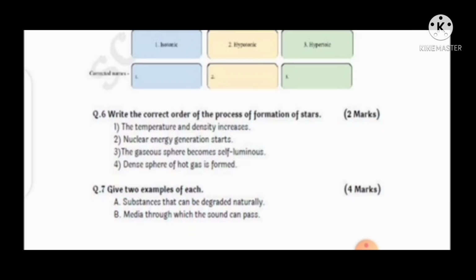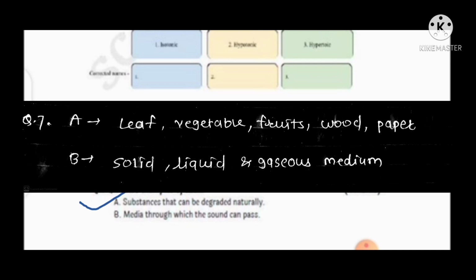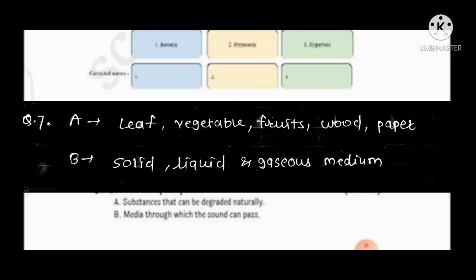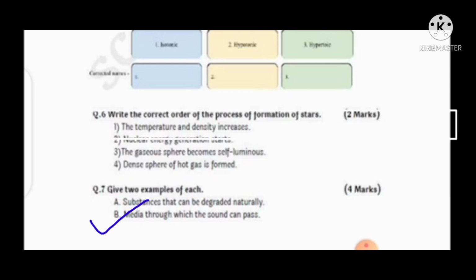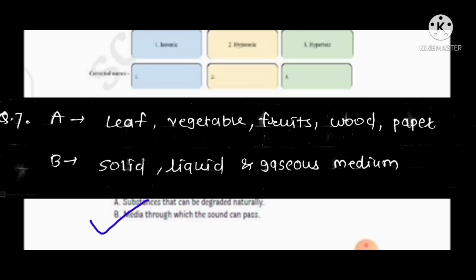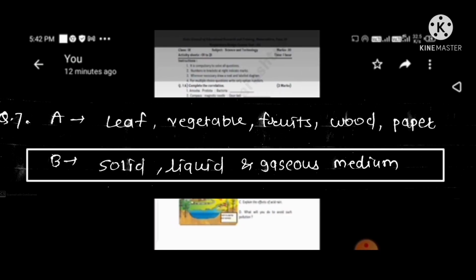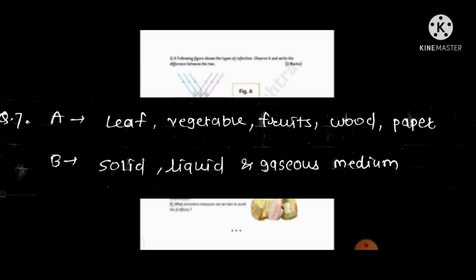Then next question, question number 7. Give 2 examples of each for 4 marks. First A, substances that can be degraded naturally. So students, leaf, vegetable, fruits, wood, paper, these substances can be degraded naturally. Then question number B, media through which the sound can pass. Solid, liquid and gaseous, these are the media through which the sound can pass.